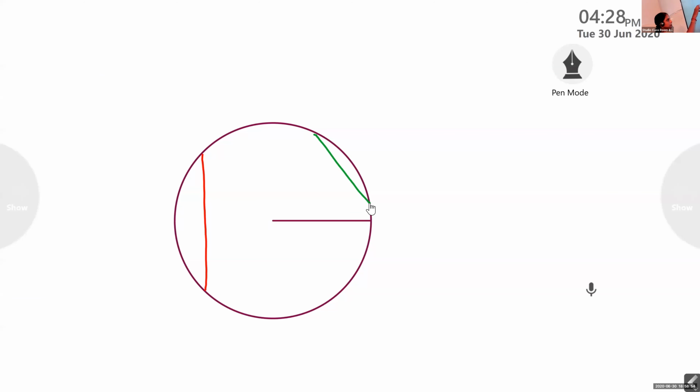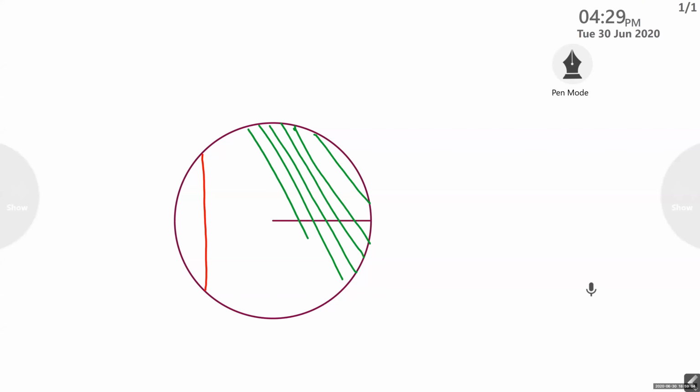Okay, so this is a chord. I can draw the chord like this. So this is also a chord. Like this, we can draw many chords. Where is the center? This is the center, right? And when I draw the chord, I drew through the center also.